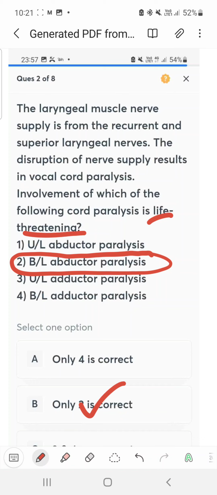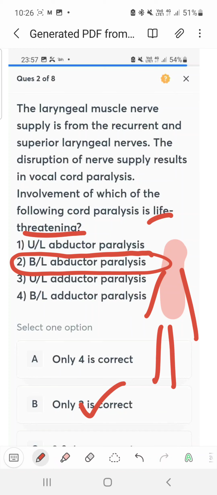It's the posterior cricoarytenoid, and when the vocal cords are abducted, then only the airflow occurs. So what happens when there is paralysis? It will be in the median position, so there will be dyspnea.